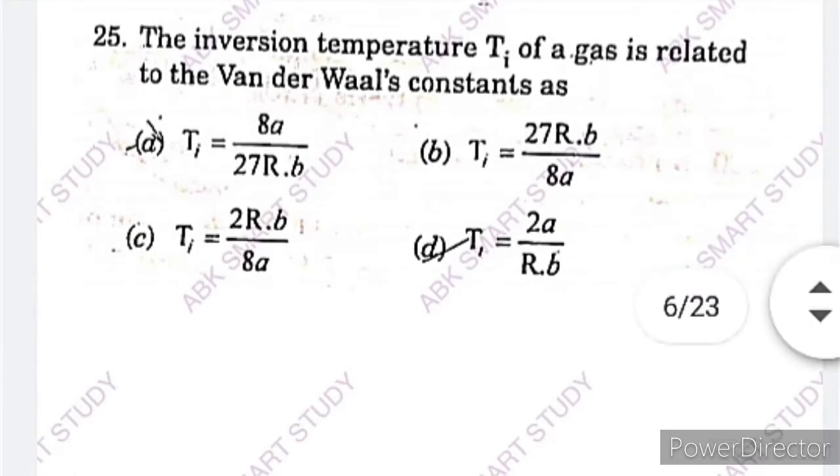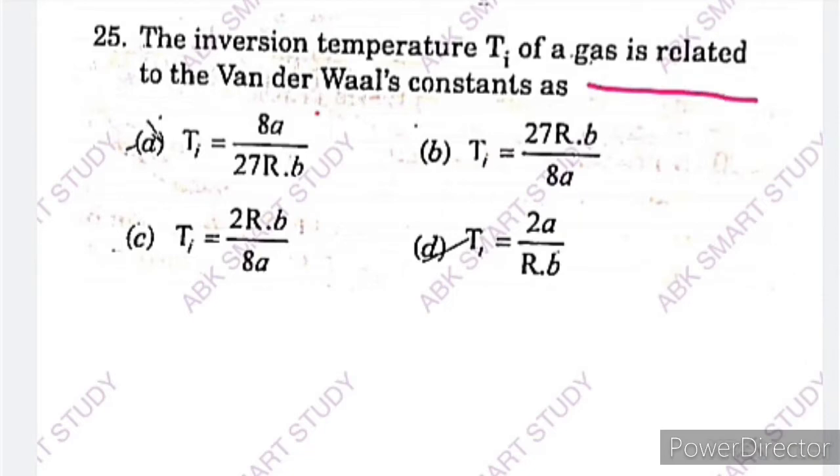The inversion temperature Ti of a gas is related to the van der Waals constants. The options are: A, Ti is equal to 8A upon 27RB. Option B, Ti is equal to 27RB upon 8A. Option C, Ti is equal to 2RB upon 8A. And option D, Ti is equal to 2A upon RB.